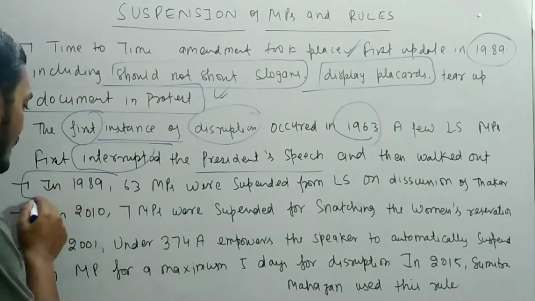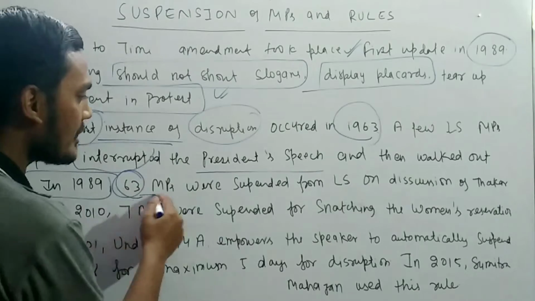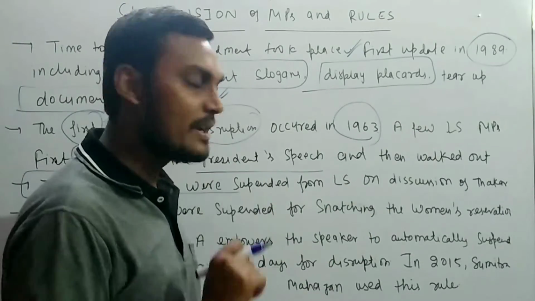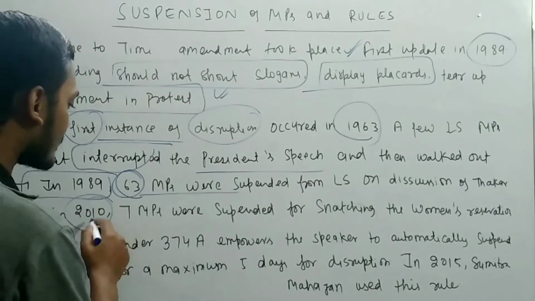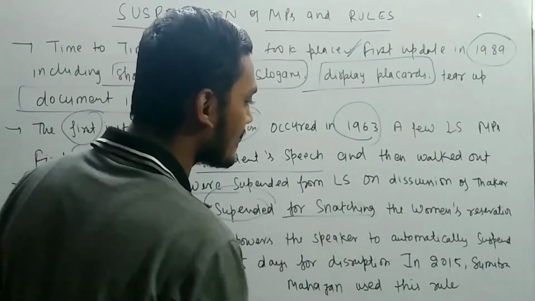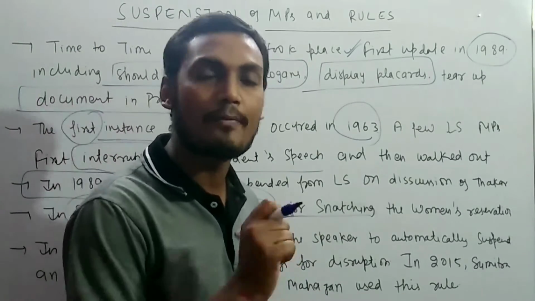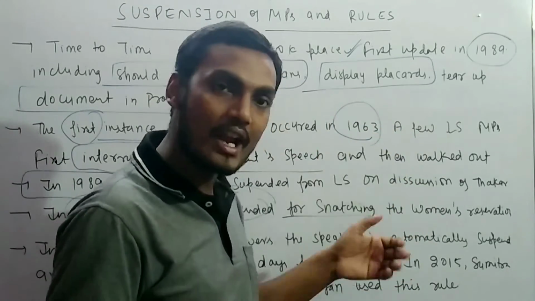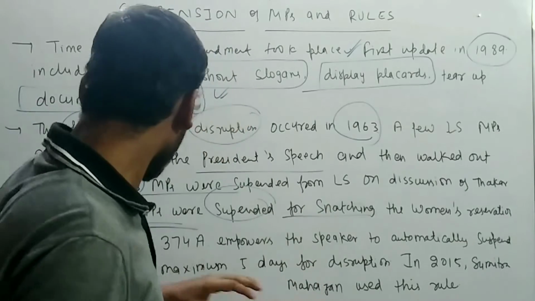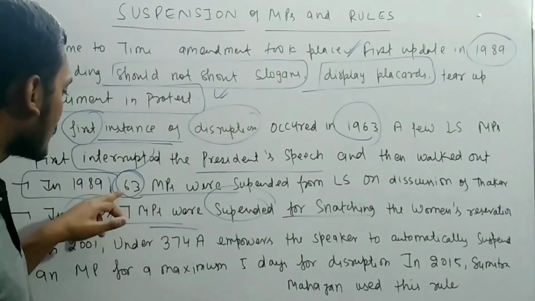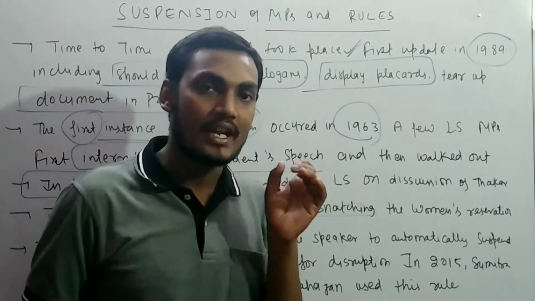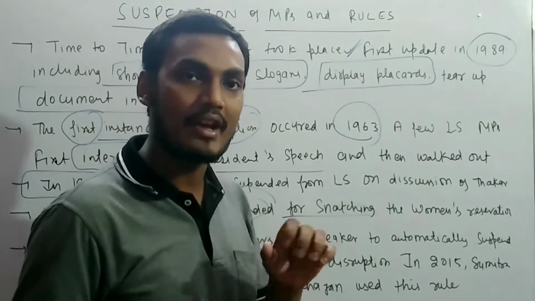In 1989, 63 MPs were suspended from the Lok Sabha during the discussion of the Thakkar Commission report. In 2007, 7 MPs were suspended for snatching the Women's Reservation Bill from the minister. So these things happened earlier and led to suspension. Here you can imagine a wholesale suspension of around 63 MPs. This is the biggest number ever in the history of Parliament. This is very important.